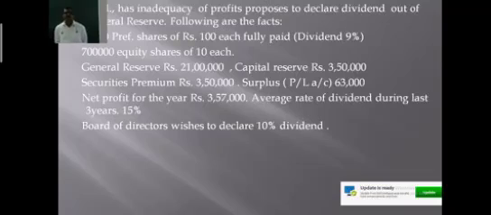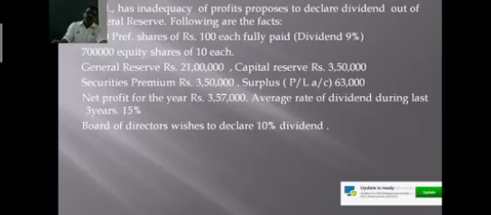It is satisfied in this case because in the last 3 years, the company declared a dividend of 15%. Now the company wants to declare a dividend of 10%. You cannot decide whether 10% dividend is declared or not now, but the rate of dividend declared presently is lesser than the average rate of dividend declared by the company in the last 3 years.